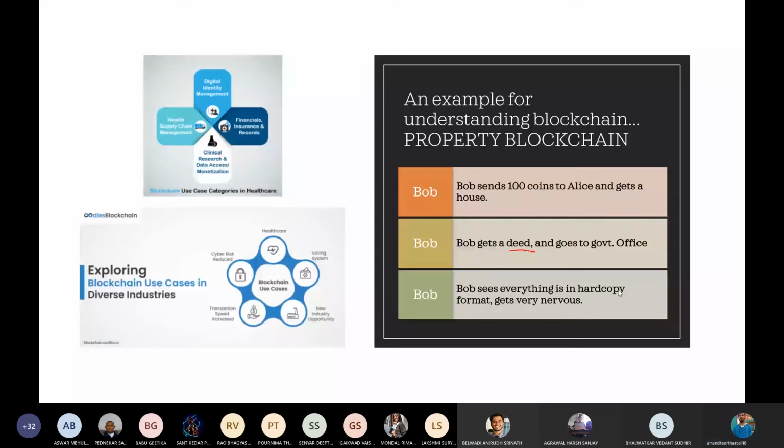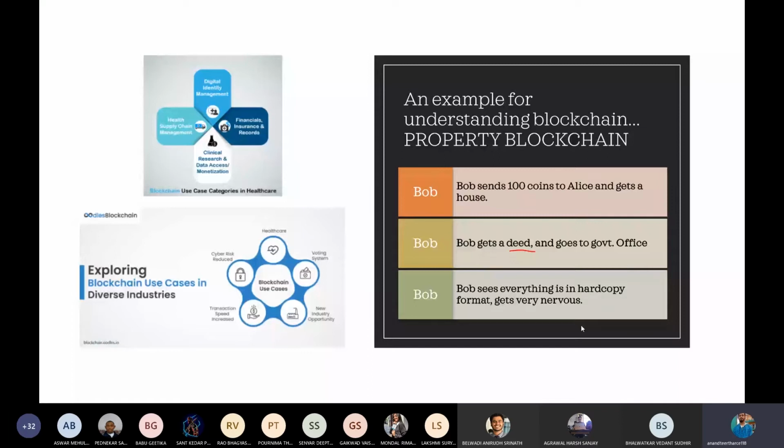So these are some of the issues with the conventional method. But if we decide to digitize these documents, then also there will be some problems. Suppose this deed is in a PDF format, so where will we store this? Where will the government store it? If the government uses a centralized form, then also there will be some problems.